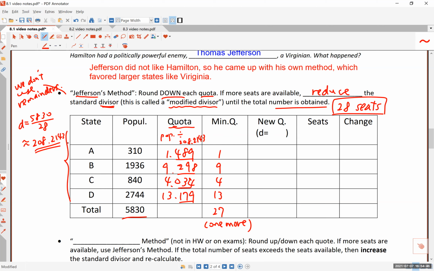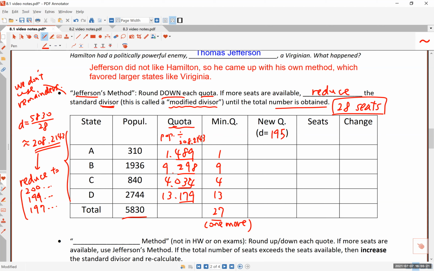208 is obviously too big, because that's how we got 27 only. So let's start to reduce it, to decrease this number to, let's say, 200. And then do the same. Well, it didn't work. How about 199? It didn't work. How about 197? It didn't work. So you have to do a bunch of trial and error to see which one actually works, unless you use a different algorithm, which there is one.